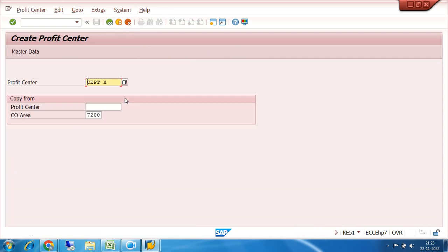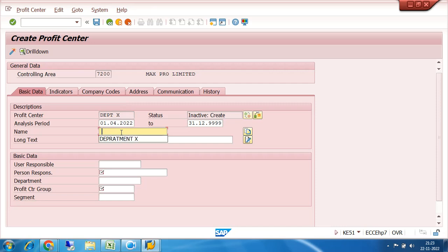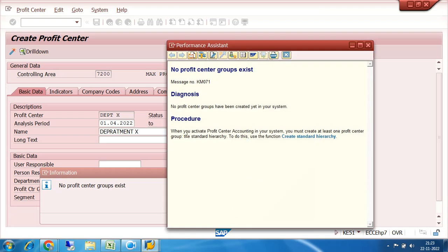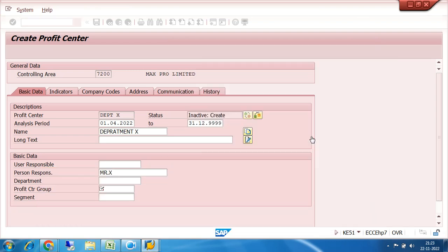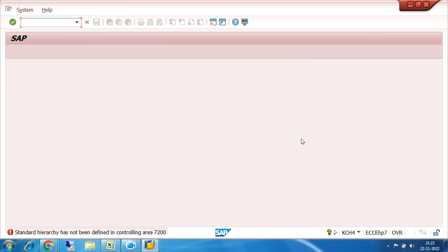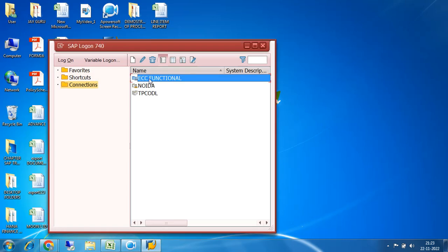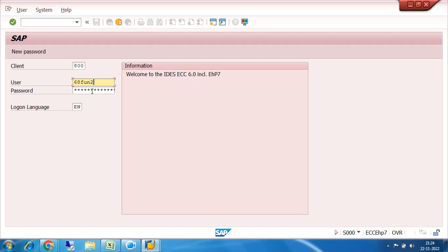Let us create department X, person responsible Mr. X, then profit center group. It is saying no profit center group exists. Let us see. I have already created the standard hierarchy. It says standard hierarchy has not been defined in controlling area. I have defined the standard hierarchy, but it is saying no hierarchy is defined. Okay, let us log on again. I think the system has some synchronization issues.